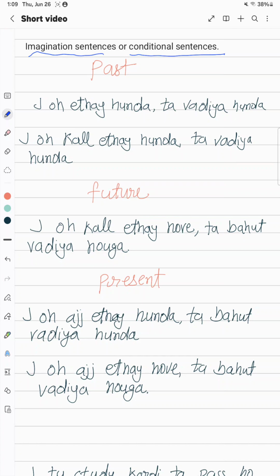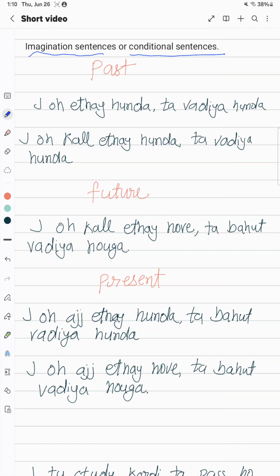All right. Let's say you want to make a sentence. You want to say, if he was here, it would be better. Or if he were here, it would be better. So your imagination in past. All right. So because he is not here, right?